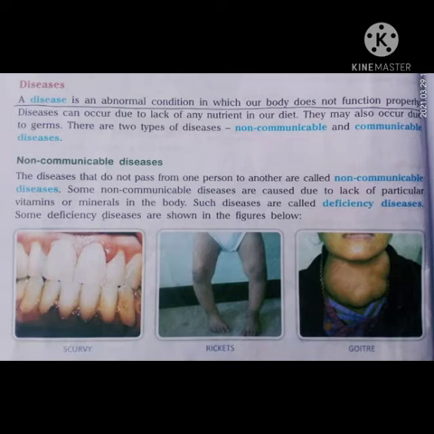Non-communicable diseases. The diseases that do not pass from one person to another are called non-communicable diseases. ऐसी diseases जो एक person से दूसरे person में नहीं फैलती उनको हम non-communicable diseases कहते हैं.